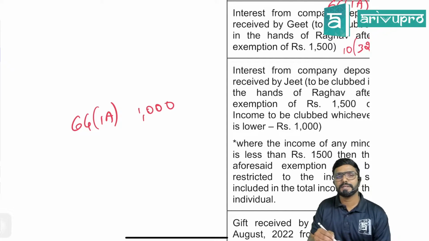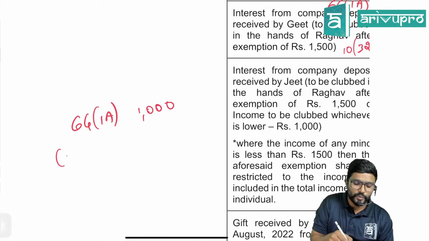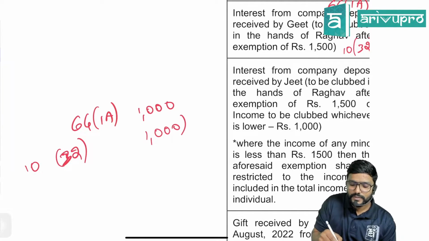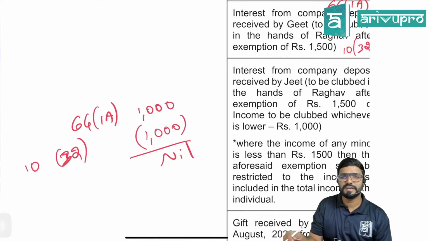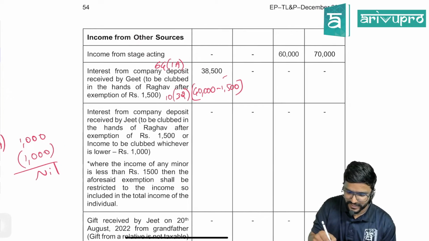Now Raghav can claim an exemption of how much? 1,000 rupees, or 1,500, whichever is lower. So under 10(32), how much exemption can he claim? 1,000. So what is the net amount which would be clubbed with the father? Nothing. So you can see here, nil.